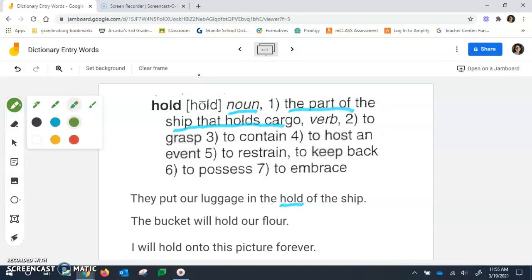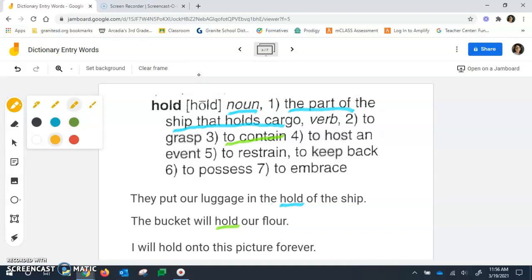Now let's look at this next sentence here. The bucket will hold our flour. Okay, that's more of what I think of when it comes to hold. But let's see which definition that would go with here in our verb definitions. To grasp, no, grasping is something you hold with your hand. To contain, that makes sense. The bucket will contain our flour. Replace the definition and see if that even makes sense. The bucket will contain our flour. We're holding all our flour in a bucket.